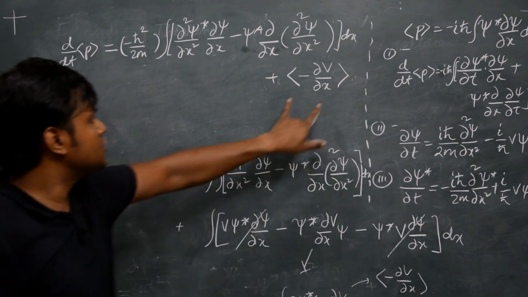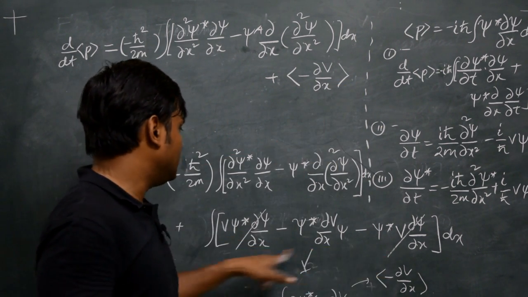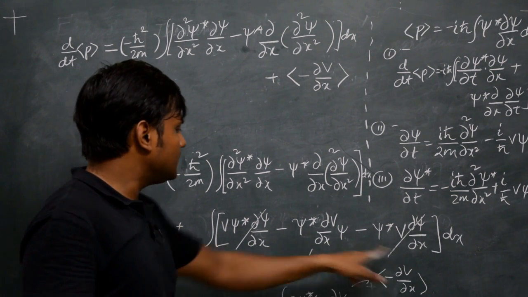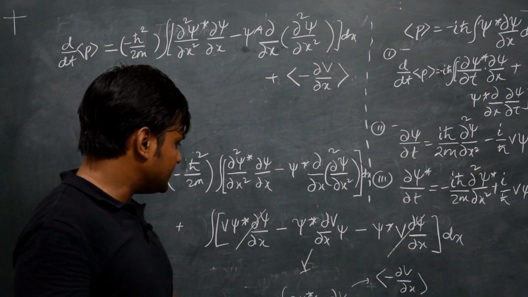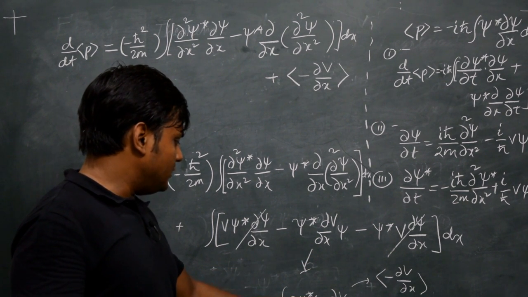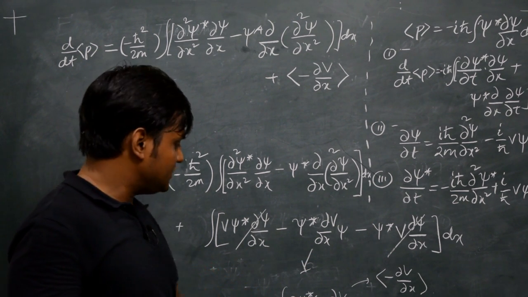As you can see, this term already comes from the second integral. Inside the second integral, the first and the third term get cancelled out and only the second term remains. The second term is psi star times minus del V by del x times psi dx. So this is the expectation value.